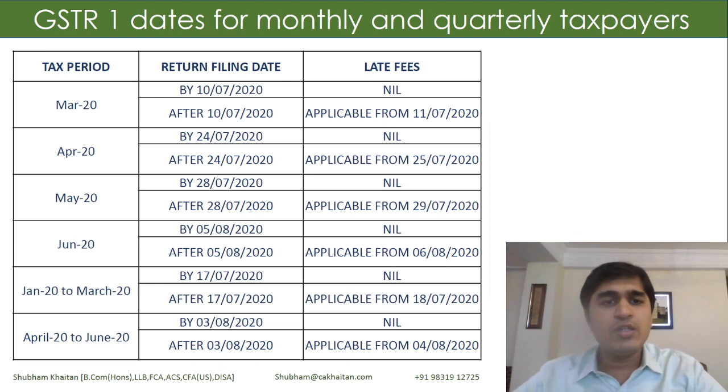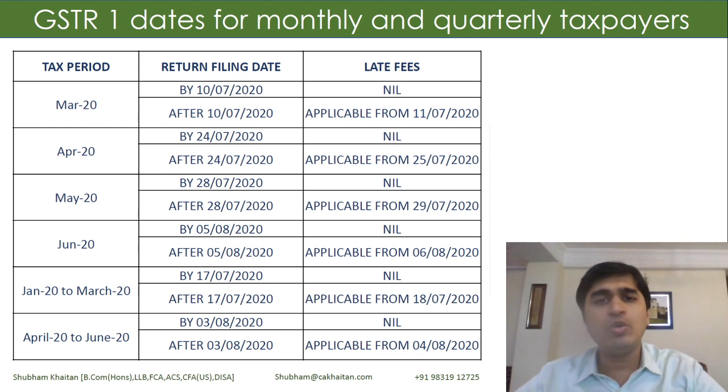GSTR 1. GSTR 1 due dates have been extended for different categories of taxpayers. Irrespective of the turnover, I just need to find out whether I have monthly returns or quarterly returns. Of course, quarterly returns are only there for a certain threshold of turnover, the 1.5 crore category of taxpayers who opt for quarterly returns. For them, Jan to March, the due date has been extended up to 17th of July.